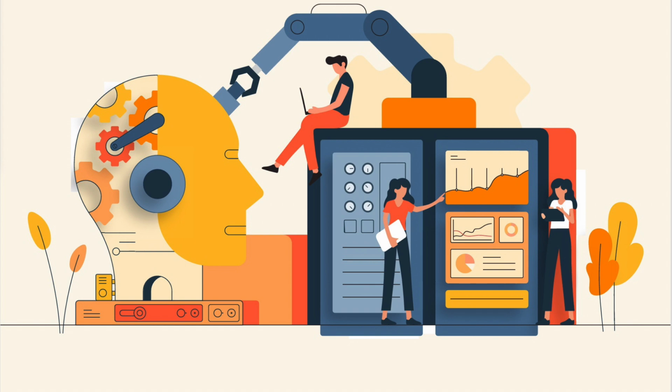So instead of being afraid of it, we can use it to our advantage. We can use it to make our jobs easier and more fun. So let's talk about the how. How do we integrate this AI into our workflow? One of the best things you can do is to start small. Don't try to change everything at once. Just pick one or two areas where you think AI could really make a difference and experiment. Just try it out. Baby steps. Okay, what are some good areas to start with?